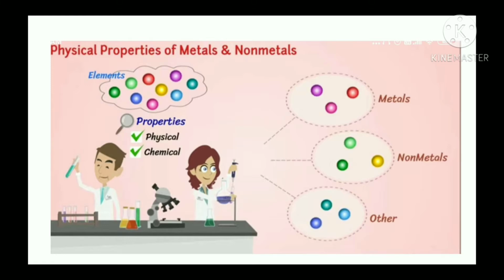All the objects or materials in the world are made from elements, compounds, or their mixtures. Scientists classified all the elements into three general types, which are metals, non-metals, and others we can tell metalloids. So three groups or three types, which are metals, non-metals and metalloids. When scientists discovered the elements, they felt the need to make these elements groups. It can be done by grouping them by studying their physical and chemical properties.